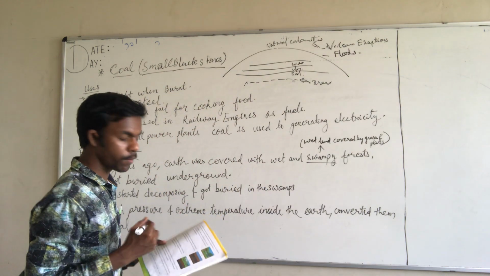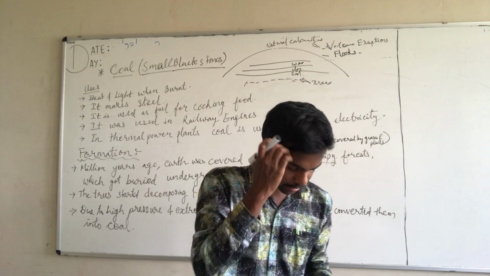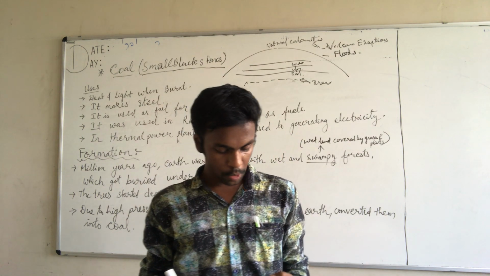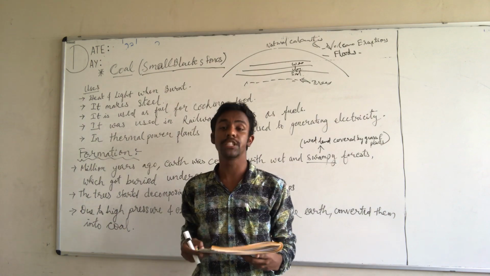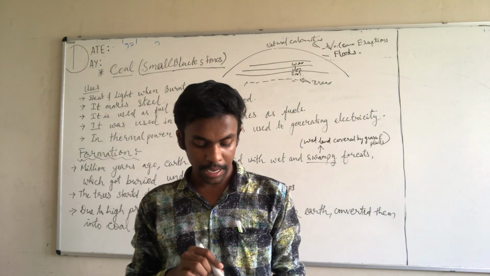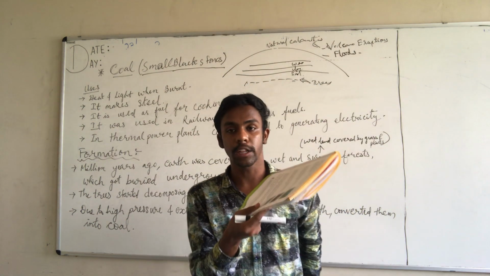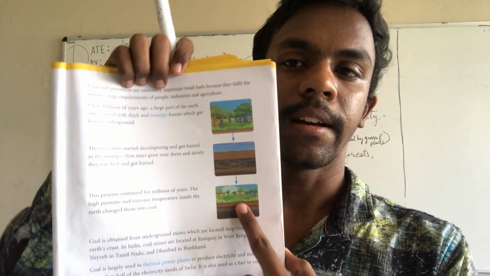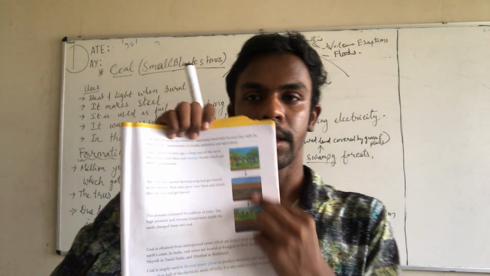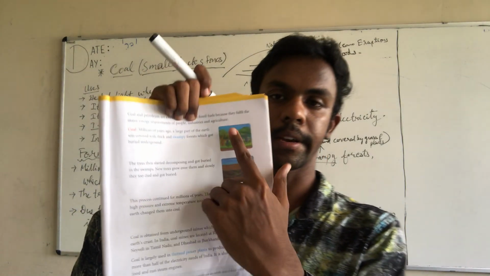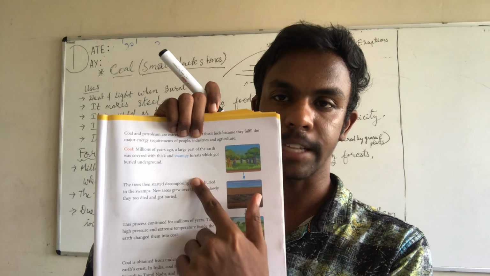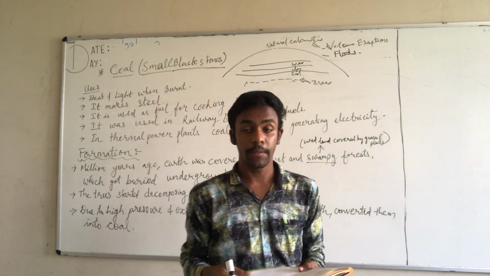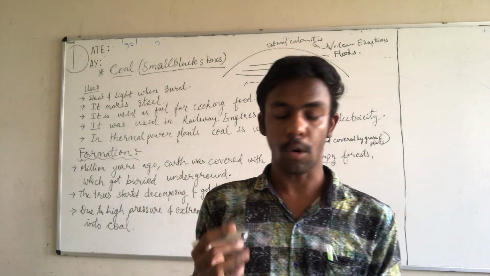So this is how the formation of coal took place, and in your textbook you can see it on the second last paragraph of page number 37. According to the figure also you can understand, as I have explained. This is a figure given as I have explained. So this is how the coal formed. When you read after my explanation, you will come to know when you see the pictures also.